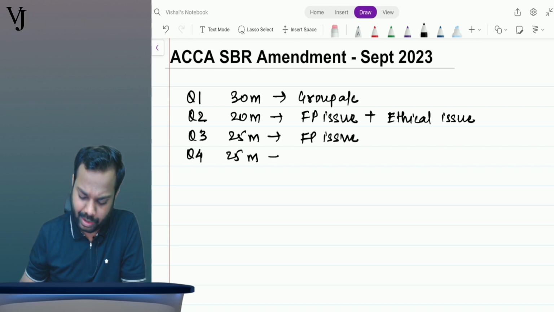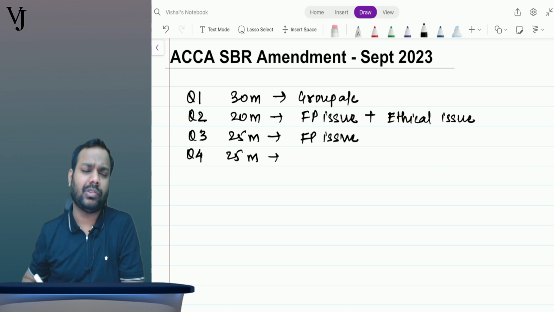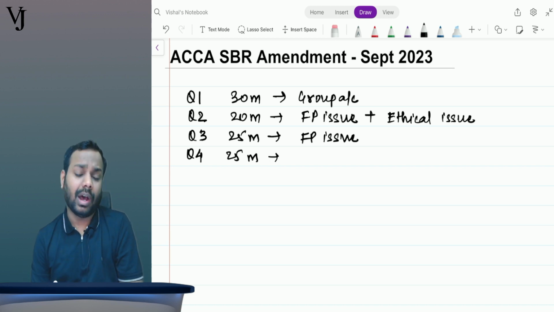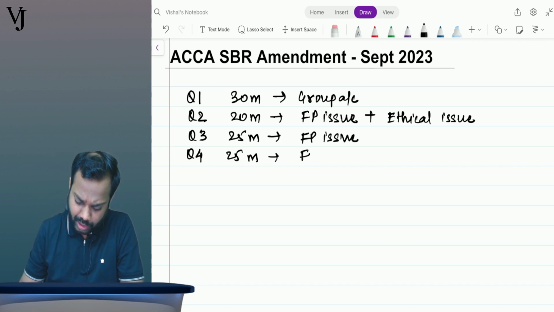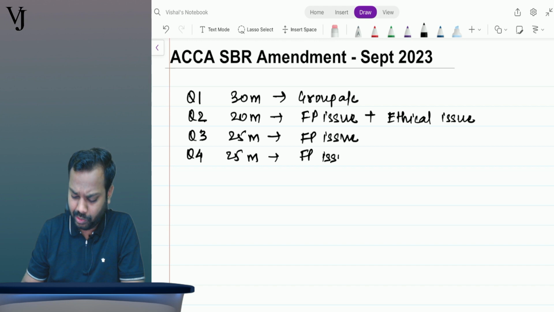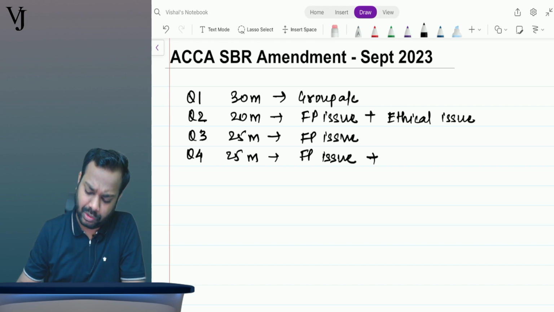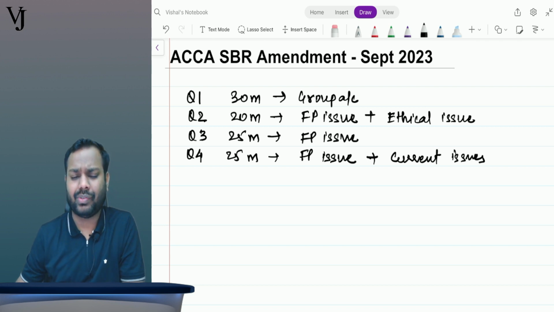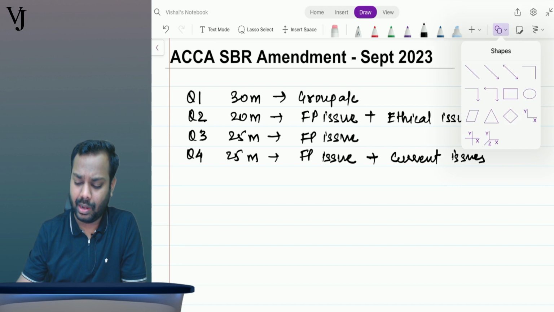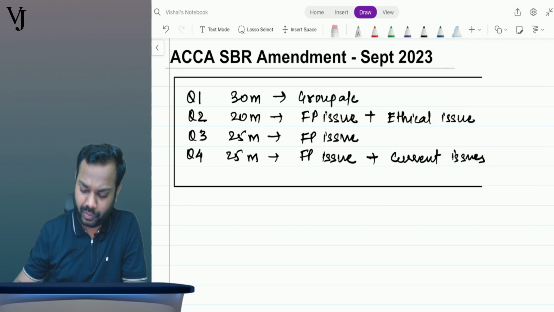It can be revenue, financial instruments, share-based payments, leases, employee benefits, anything. Question number 4 also surrounded a financial reporting issue, but they also tested current issues, or you can say exposure drafts, or technical articles. This was the traditional way of questions being tested. This is what we are aware of.